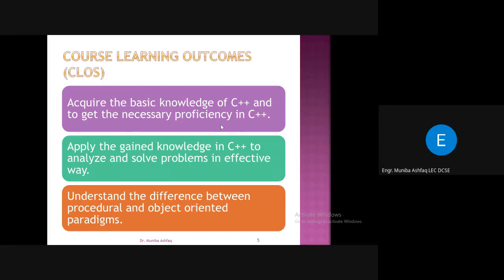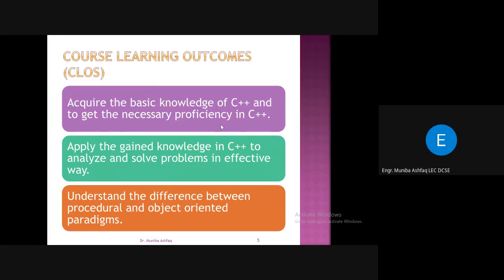You are learning the programming language here, and specifically we deal with C++. Of course, if you are going to learn something, you have to acquire the basic knowledge of that language. So acquiring the basic knowledge of C++ and getting the necessary proficiency in C++ is your CLO 1.